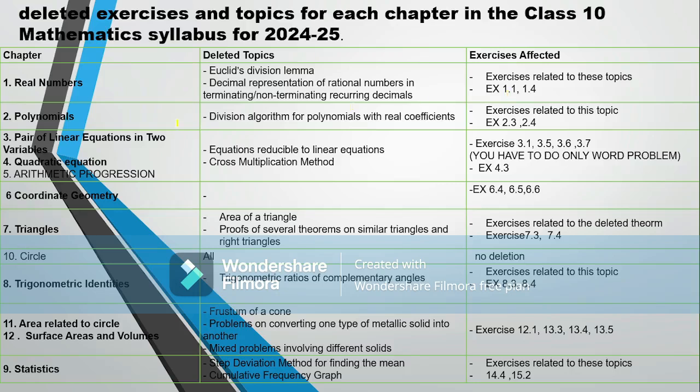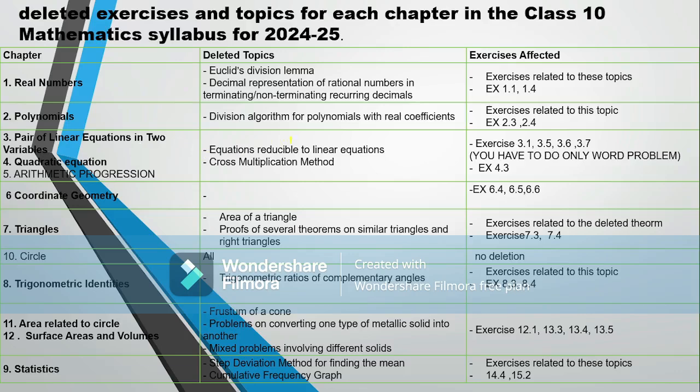And the next chapter, polynomials, the division algorithm for polynomials with real coefficients has been deleted. So the exercises which include this part are exercise 2.3 and 2.4, which are excluded from your exams. The third part is pair of linear equations in 2 variables, quadratic equation, arithmetic progression.